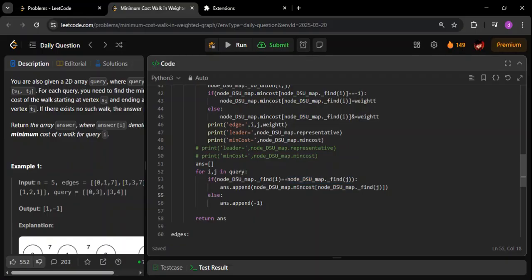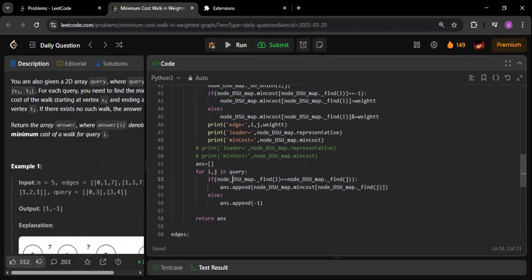Okay, how to know the answer for them? Very simple. First of all, find what is the leader. Both of these nodes belong to the same component, so you need to know what is the leader of this component. This particular function will give me the leader of the component. Once I know the leader, I will go and find the min cost for that particular index, and that is going to be the answer which I will be appending into my answer.